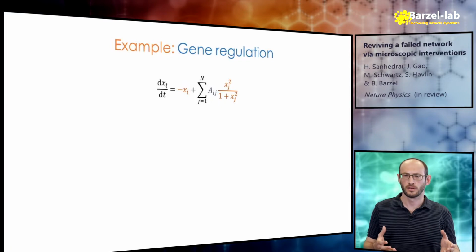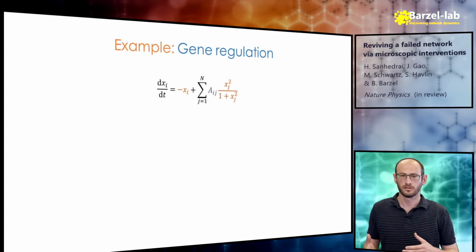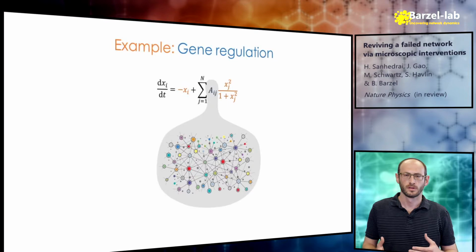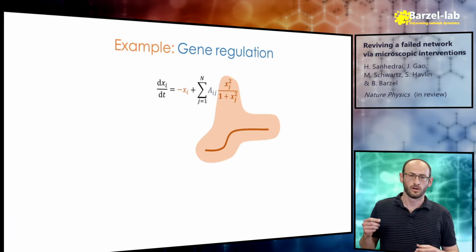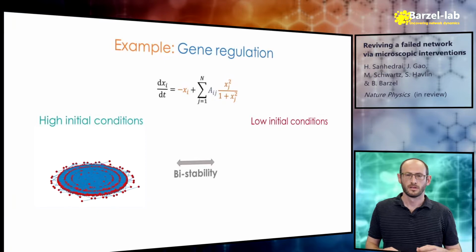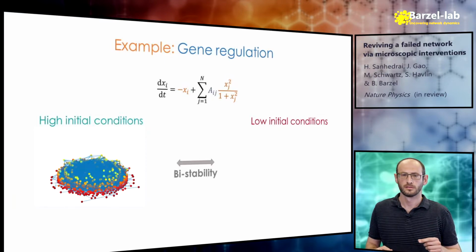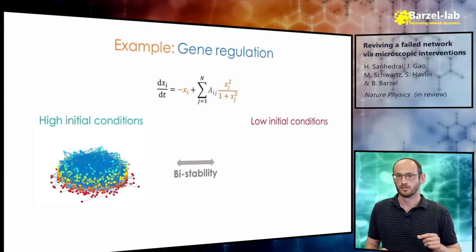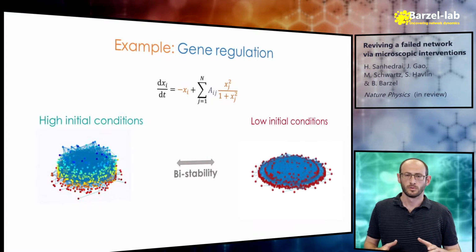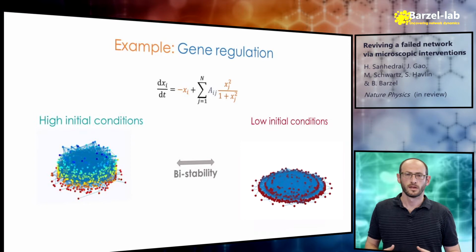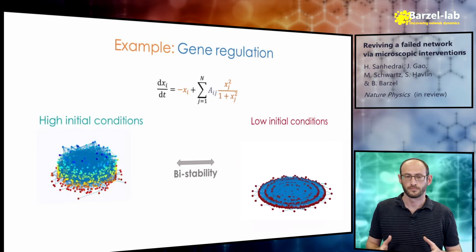It follows the activation interactions between genes in a cellular network. As you can see, it combines the network structure, but also the nonlinear interaction dynamics that take place on the network. This is how this system behaves. Put it at a high initial condition, and it converges to a high active state. Put it at a low initial condition, and it converges to 0.